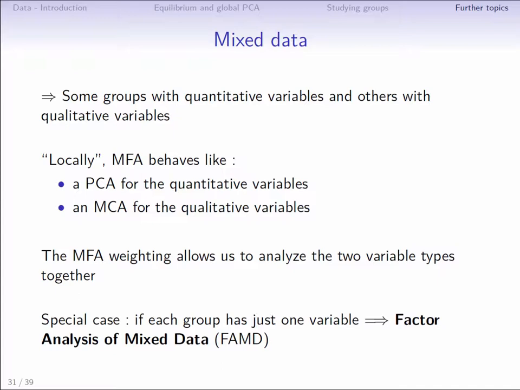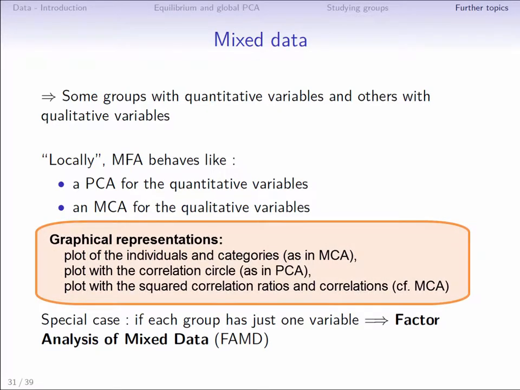This method allows us to analyze simple data tables consisting of quantitative and qualitative variables. The visual outputs are a mix between PCA ones for the quantitative variables and MCA ones with an individuals and categories plot, along with a variables plot with the square of the relationships.